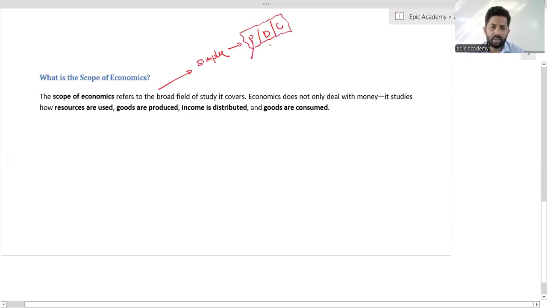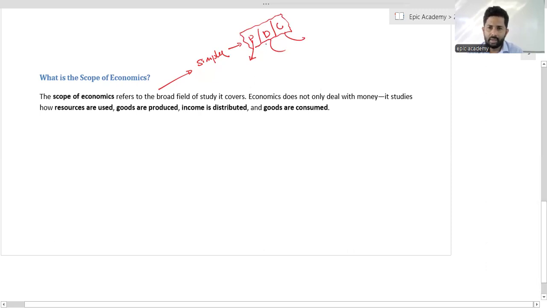Production is a process. Distribution is also a process. Consumption is also a process. So major activities are there, but it will be a network. Without production, there is no distribution. Without distribution, there is no consumption. Without production, there is no distribution and consumption also.